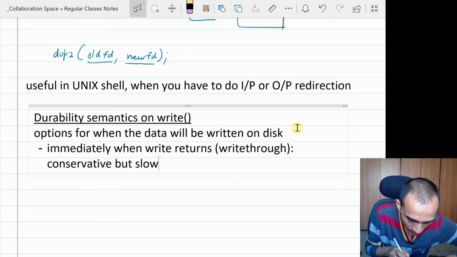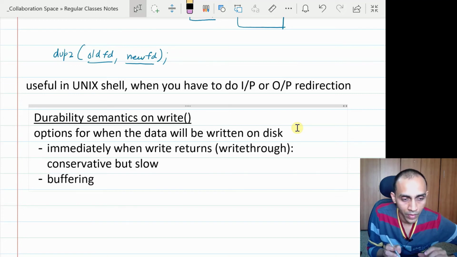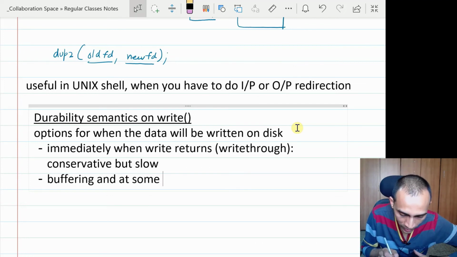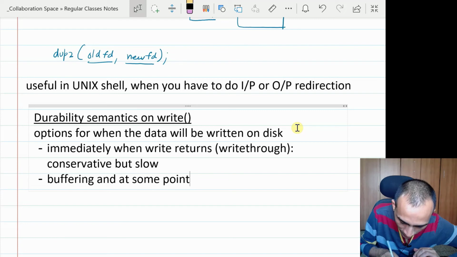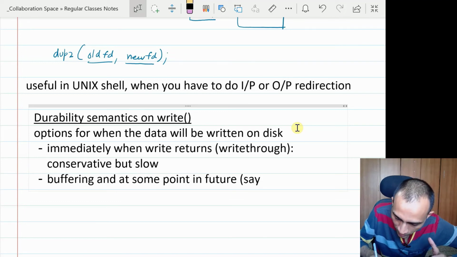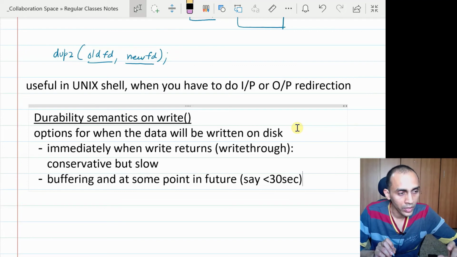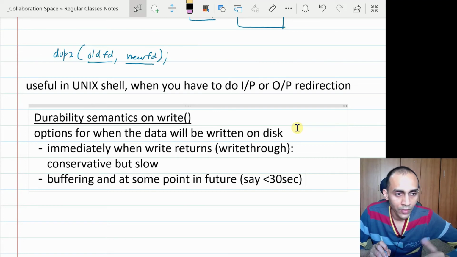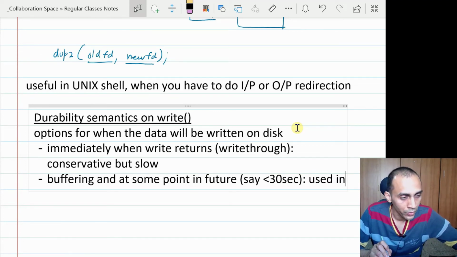There are other options also available, but the Unix file system basically goes for this option where it does some kind of buffering when a write is issued, and it does not guarantee that it will immediately be written onto the disk, but at some point of time in future, generally maybe less than 30 seconds or so, in a matter of a few seconds, it guarantees that the data will be flushed on the disk. It will be made durable.